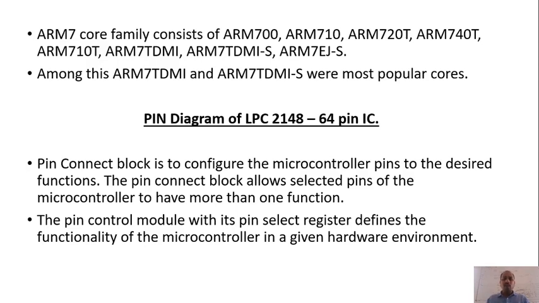Now, how do we tell pin number 1 to perform the first function, second function, or third function? That is done by a register called the pin select register. The pin select register tells the pin whether to work as the first, second, or third function.